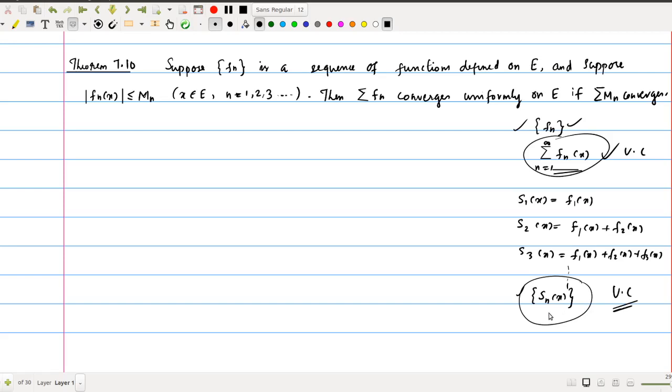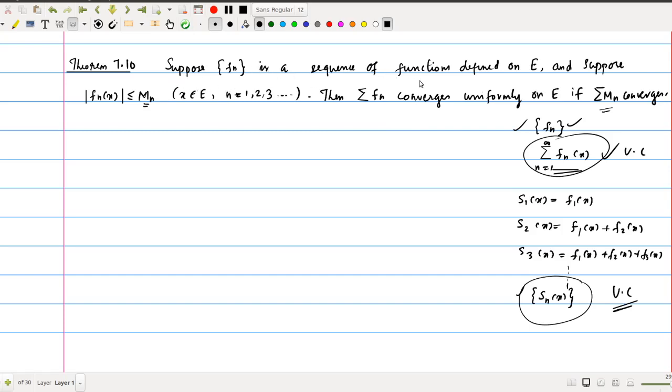We already discussed what is the uniform convergence of a sequence of functions. So this is the definition of uniform convergence of a series of functions. So this theorem deals with a sufficient condition to get the uniform convergence of a series of functions. If we get a bound for each of these f1, f2, f3, then using the sum of the series obtained by these bounds, we have the uniform convergence of the series of Fn. Okay, so this is the theorem.